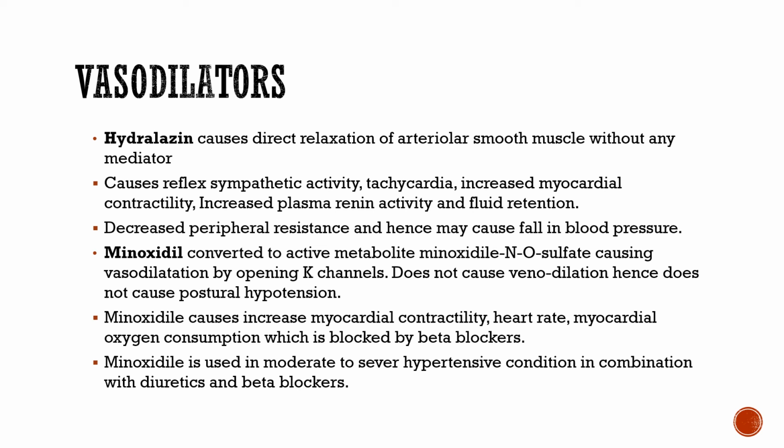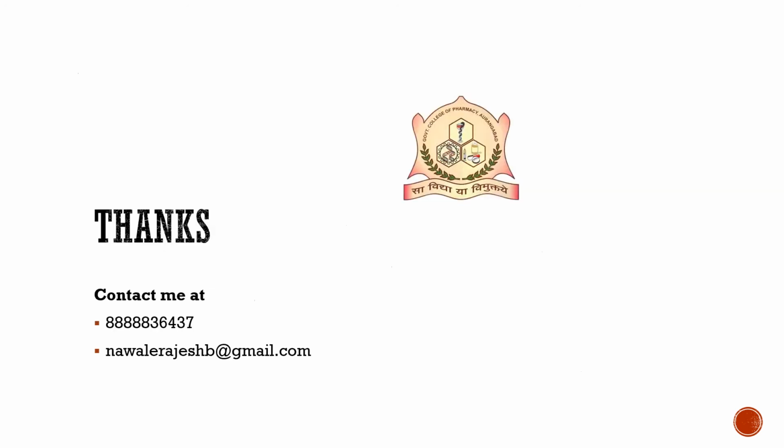It also increases myocardial contractility, heart rate and myocardial oxygen consumption, but these effects are blocked by the beta blockers. This is one of the tricks behind this. It is also used in moderate to severe hypertension in combination with diuretics and beta blockers. So minoxidil is a drug which is used in moderate conditions and not alone, always in combination with diuretics and beta blockers. So these are all about the antihypertensive agents.